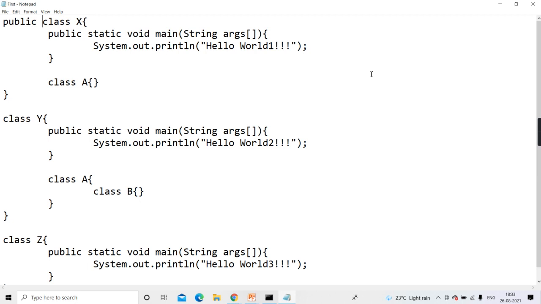Why will the compiler complain? It will complain because class X is a public class, and the file name is not the same as that class name. Yes. You got it?